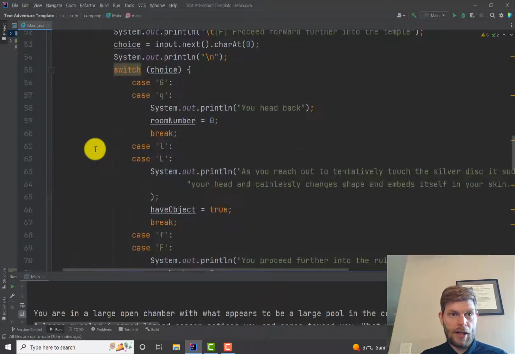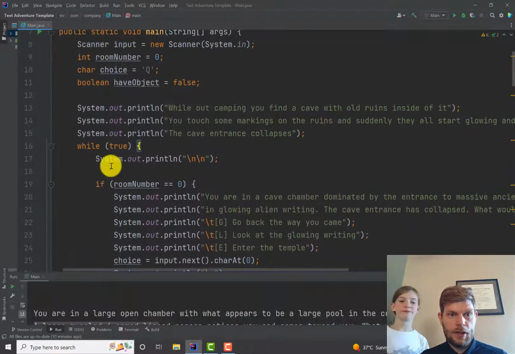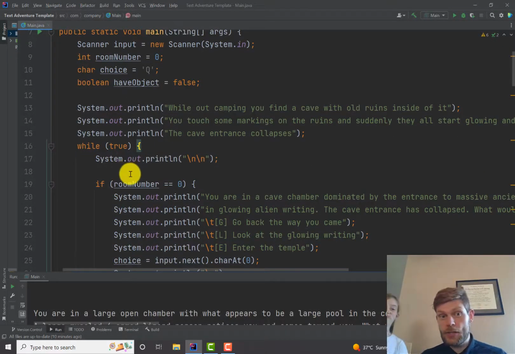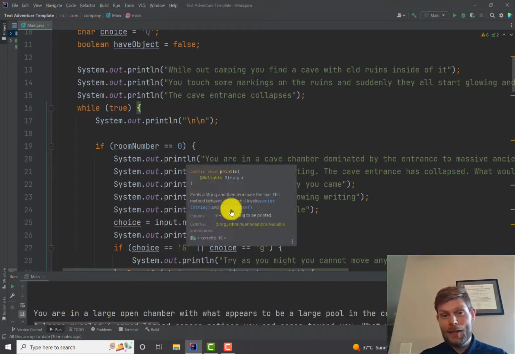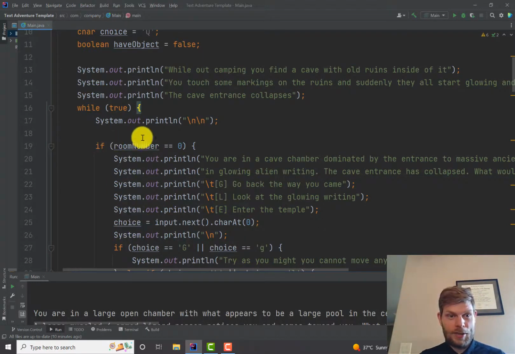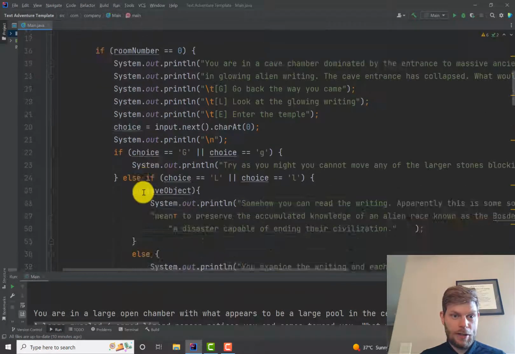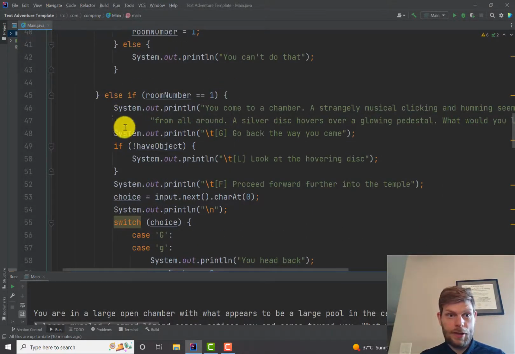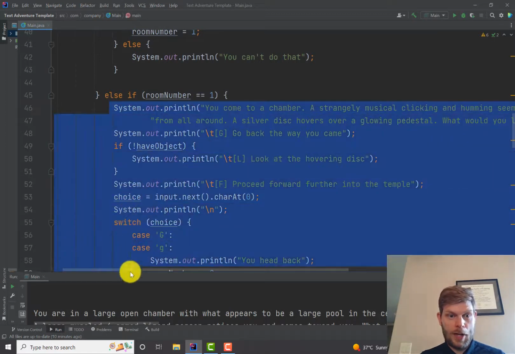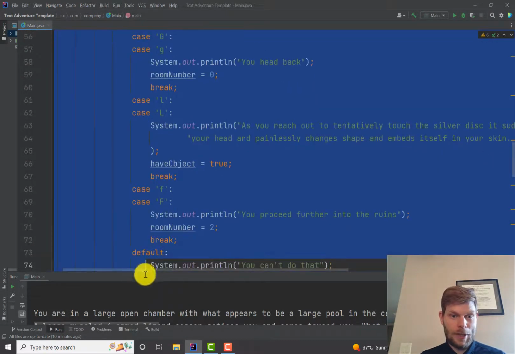And then it'll go back up here and go through it with potentially a new room number. And so if I've chosen something that makes my room number equal to 1, then instead of this if statement triggering, it'll trigger the next else if, and then we'll get all the room 1 information.